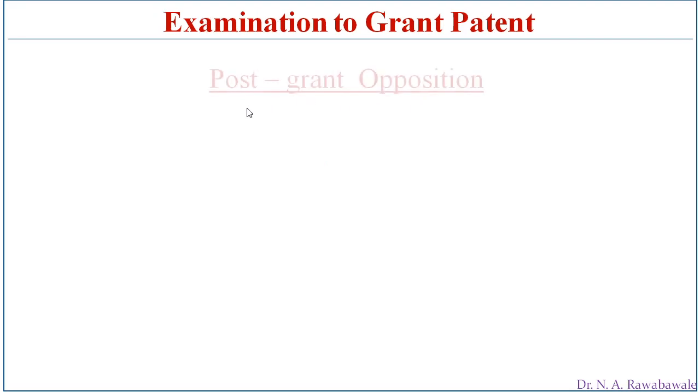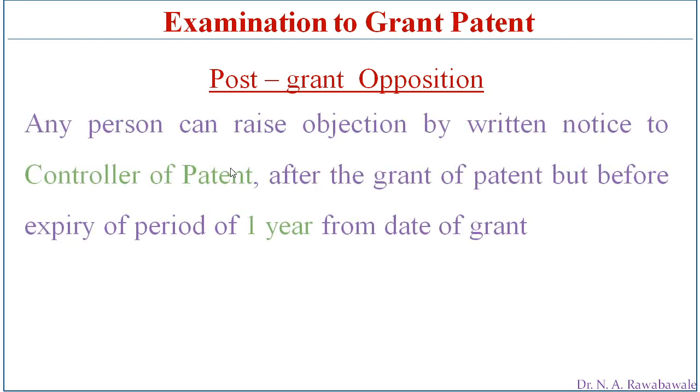Then the second one is post-grant opposition. Once the grant is given to the patent, then within 12 months, within 1 year, anyone can give the opposition for the grant of patent, and that notice has to be given to the controller of patent in writing.